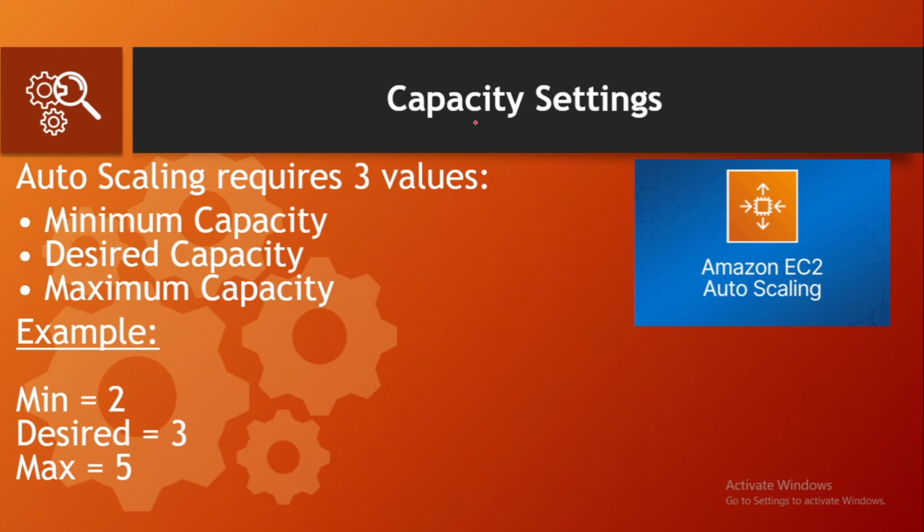Now let's talk about how autoscaling controls the number of instances. There are three important values: minimum capacity, desired capacity, and maximum capacity. Let's take an example where we have a minimum of 2 EC2 instances, our desired number of EC2 instances is 3, and the maximum is 5. This means at least 2 instances must always run. The system tries to maintain 3 instances normally, and it can scale up to 5 instances if needed.